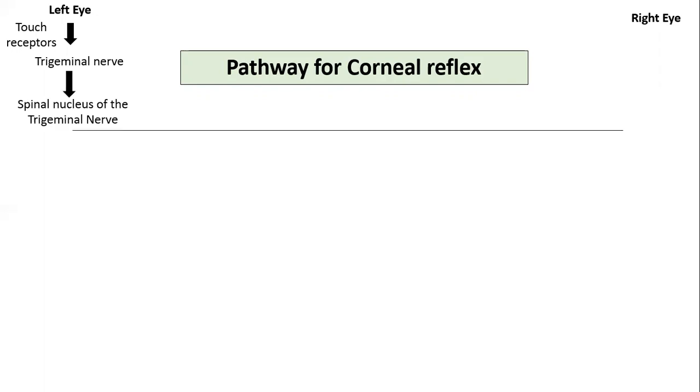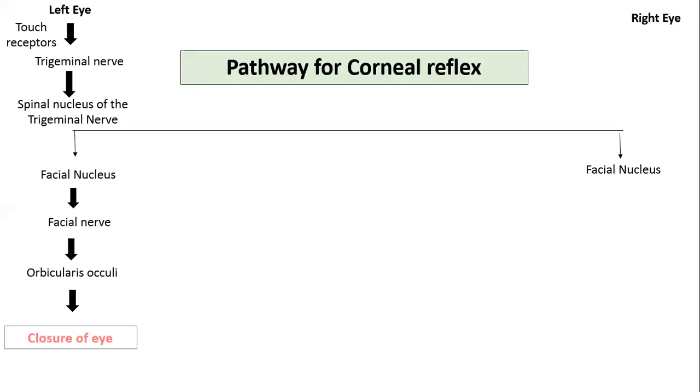So when the cornea is touched with the wisp of cotton wool, the touch receptors are stimulated and the touch information from the cornea is carried by the trigeminal nerve, that is the long ciliary nerve, nasociliary nerve and the ophthalmic nerve to the spinal nucleus of the trigeminal nerve. From here, the next order of neurons project to the facial nucleus and the fibers are carried by the facial nerve to the orbicularis oculi muscle to cause its contraction. This causes the closure of the eye.